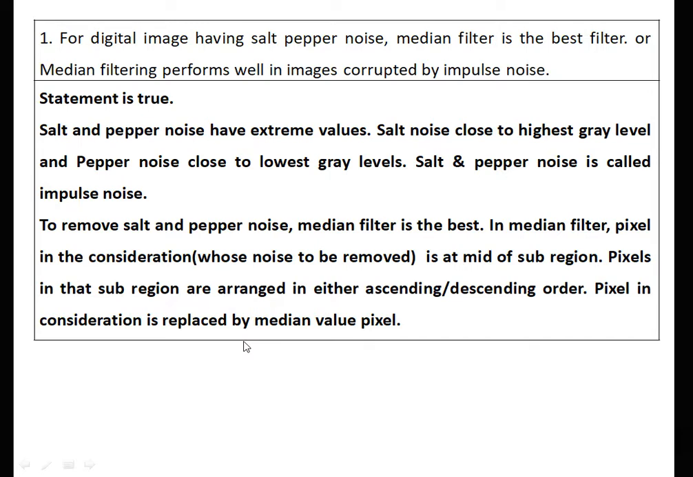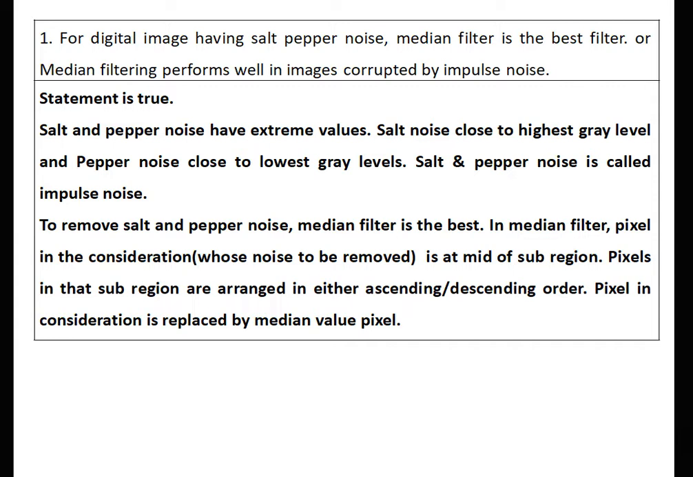For a digital image having salt and pepper noise, median filter is the best filter, or median filtering performs well in images corrupted by impulse noise. This statement is true. Salt and pepper noise have extreme values. Salt noise is close to the highest gray level and pepper noise close to the lowest gray level. Salt and pepper noise is also called impulse noise. To remove salt and pepper noise, median filter is the best.